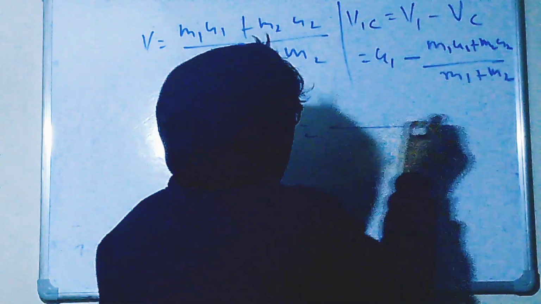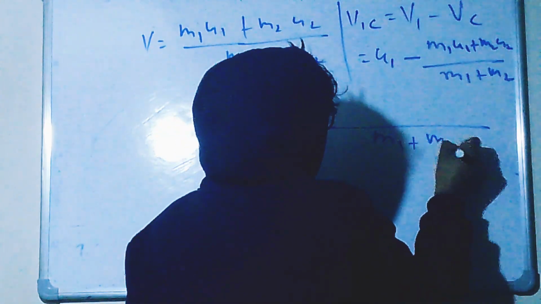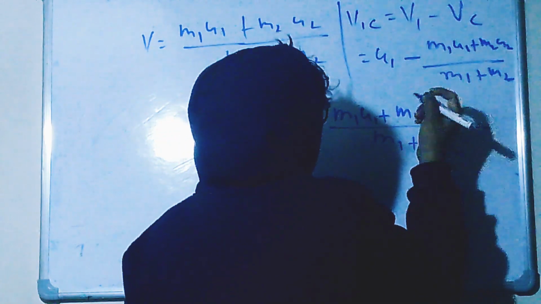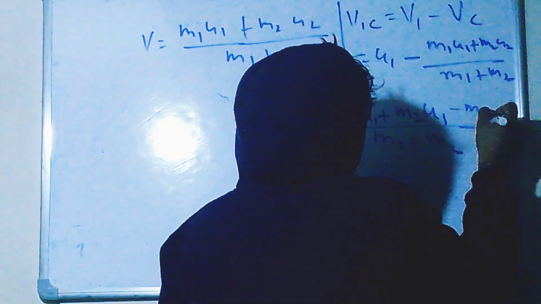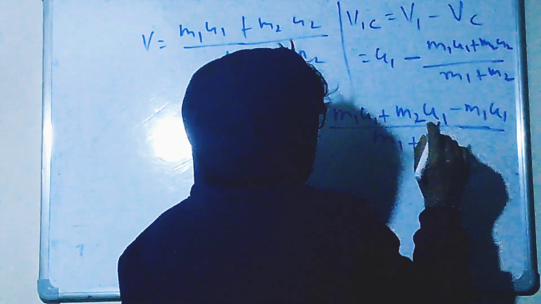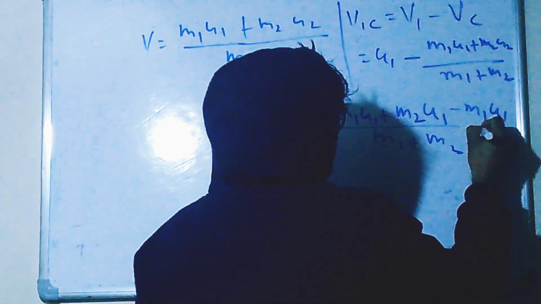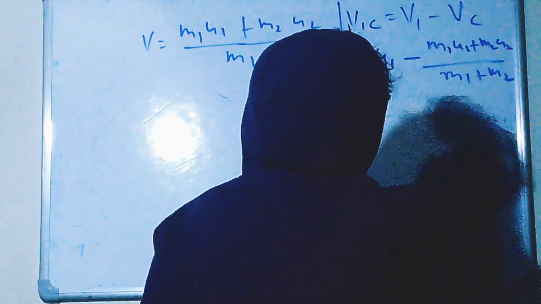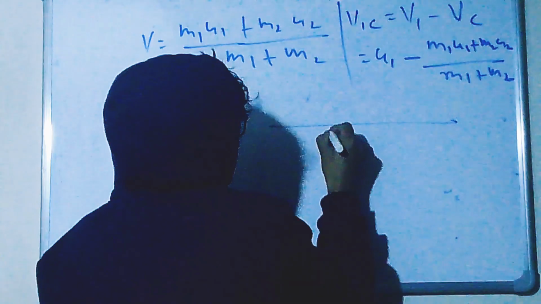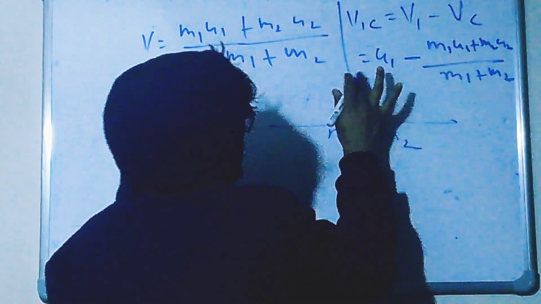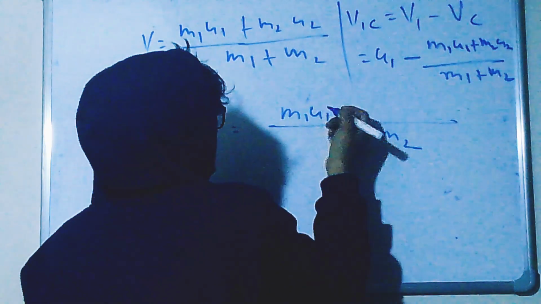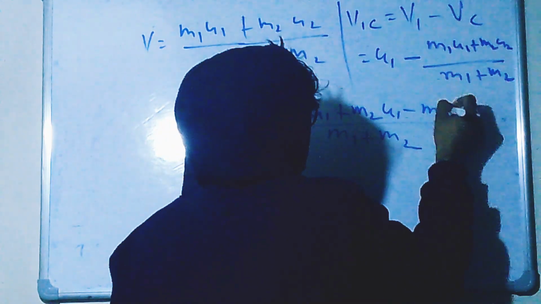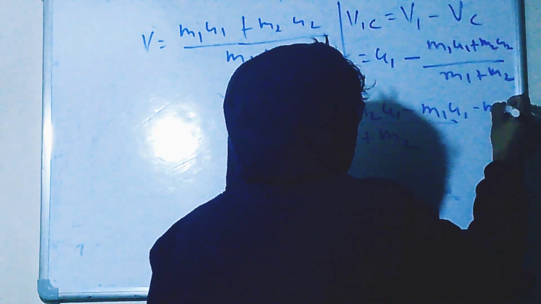So if you take the LCM, m1 plus m2, the numerator is m1 u1 plus m2 u1 minus m1 u1 minus m2 u2.